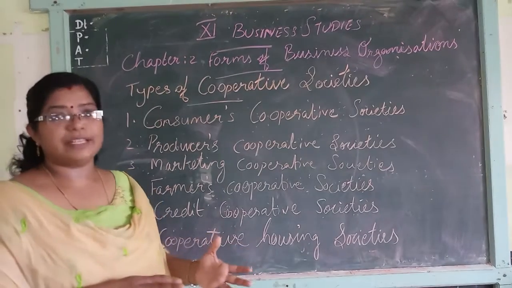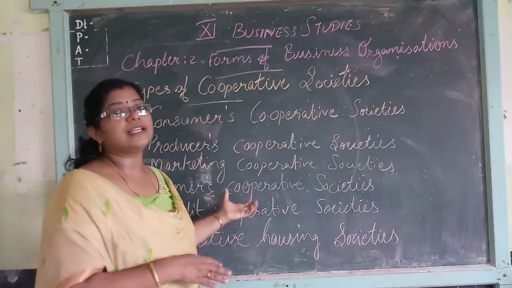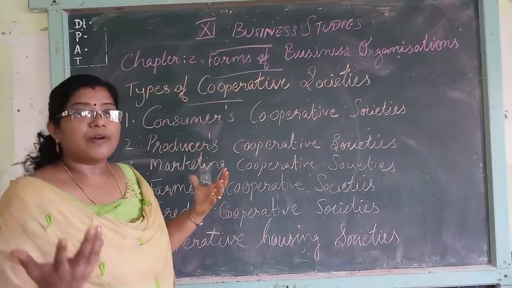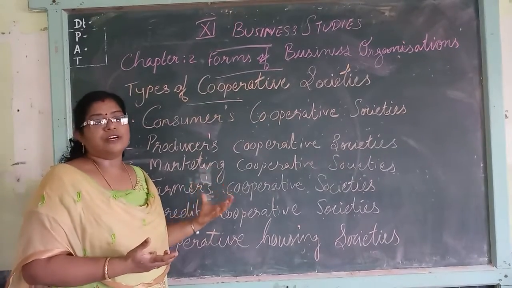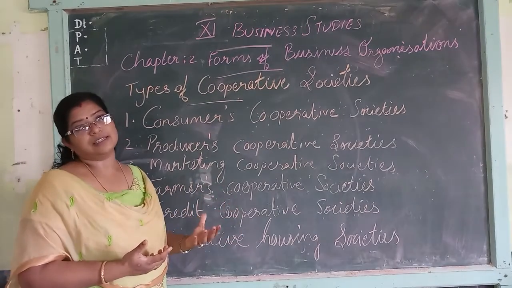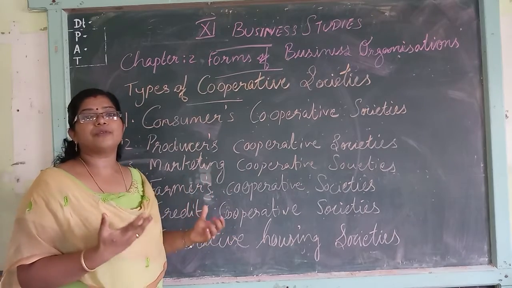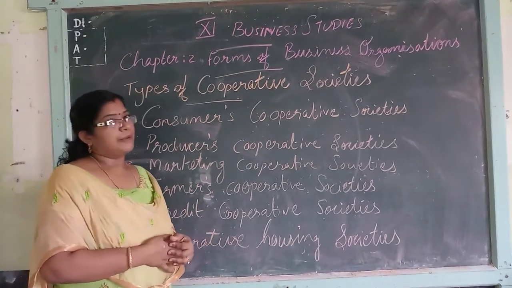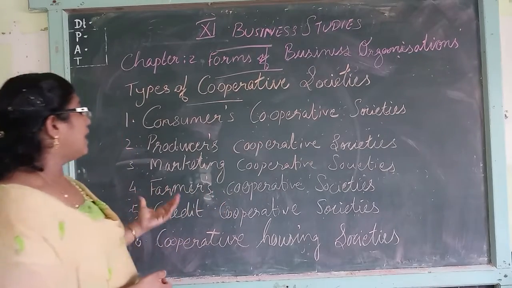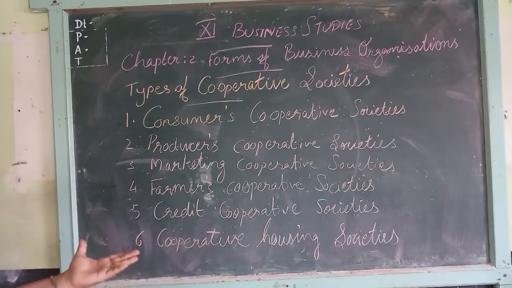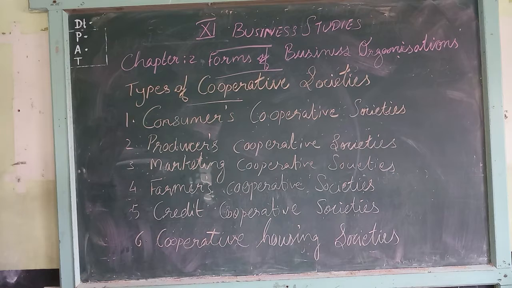Large scale farming is possible with the help of the society, and they are providing the inputs to the farmers at a reasonable price. What are the inputs? Seeds, fertilizers, and equipment they are providing at a reasonable price. This is the farmers cooperative society, isn't it? So the next one is credit cooperative societies.